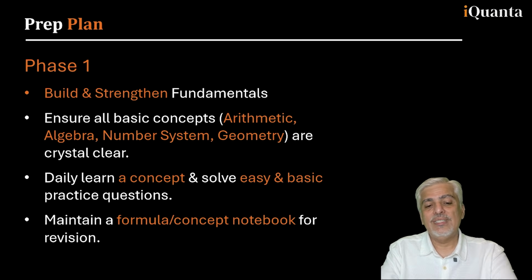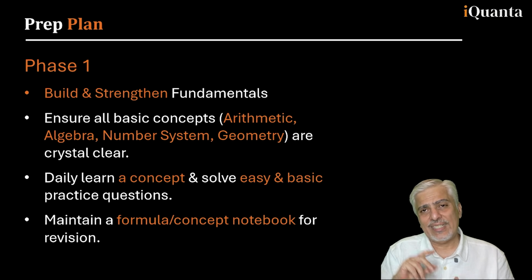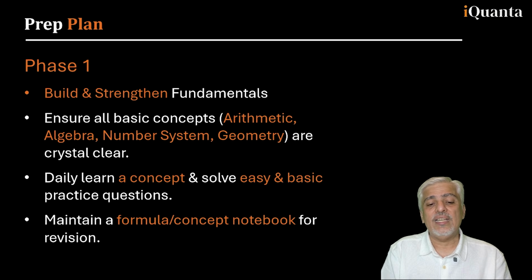So phase 1: build and strengthen fundamentals. Get into calculations. Please do not think that just because you have the calculator, you can relax. That's completely a wrong thought process. If you need to use the calculator for every calculation in CAT, I'm telling you, you will not do well. So don't think too much about calculators. Start strengthening your basic concepts, your basic calculations, approximations with numbers. Learn to use fractions where percentage is concerned, like 14.28% is 1 by 7, and so on. Know all those things really well.